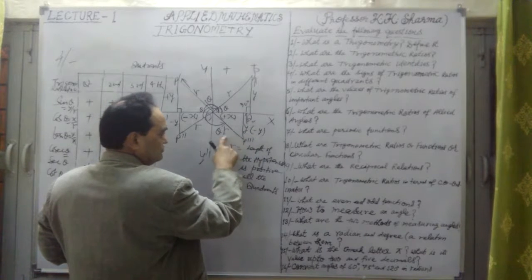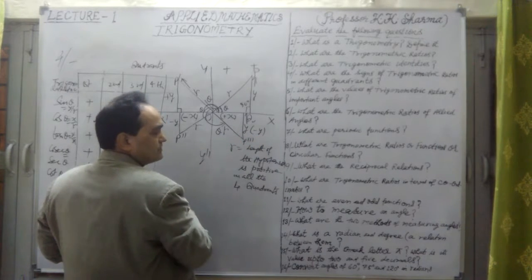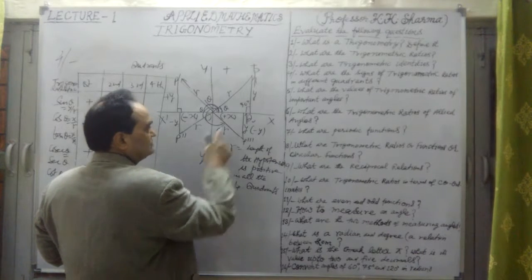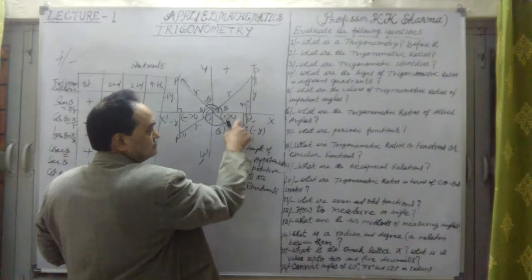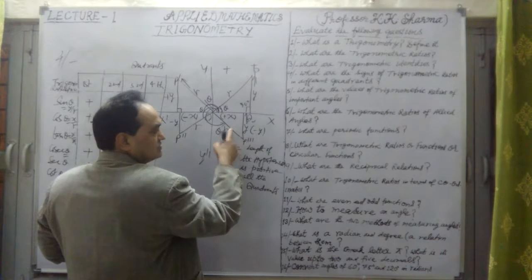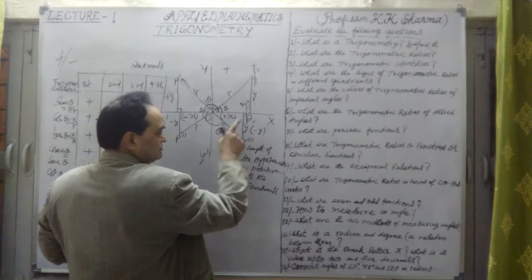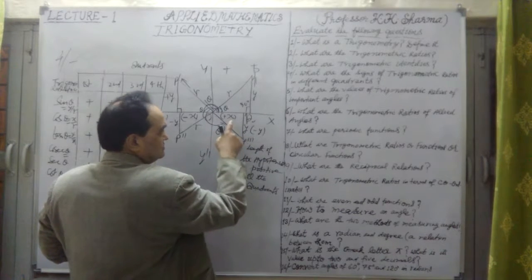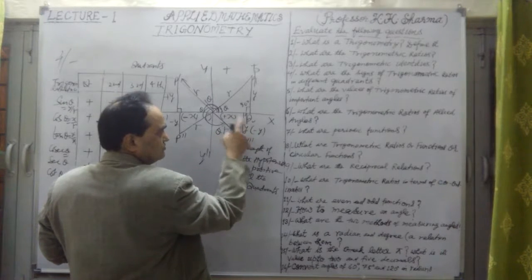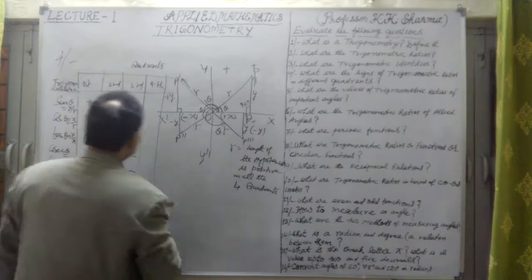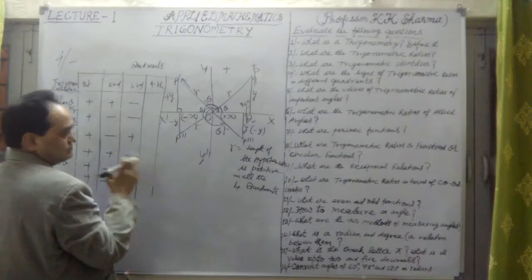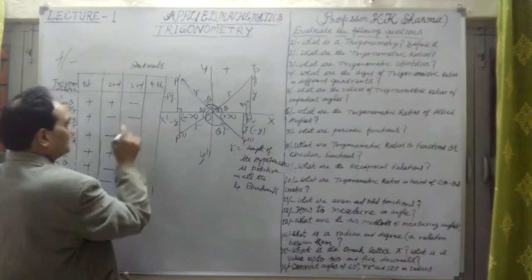Cosec theta is also negative because it is r upon minus y. What about cos theta? Cos theta is base upon r, positive. Only cos is positive here, with x upon r. Sec is r upon x, positive. Tan theta is minus y upon x, negative. Cot theta is x upon minus y, negative. This is how we calculate the signs of these trigonometric ratios in all four quadrants.